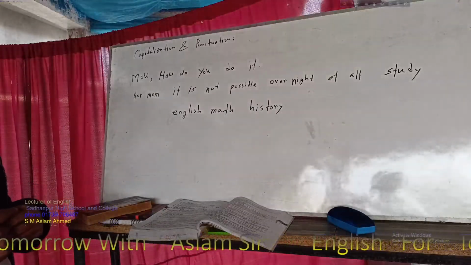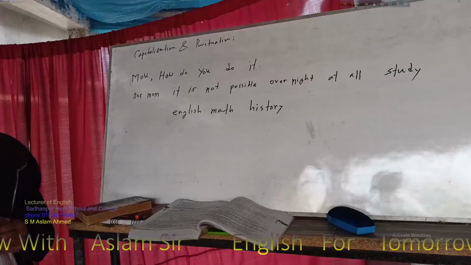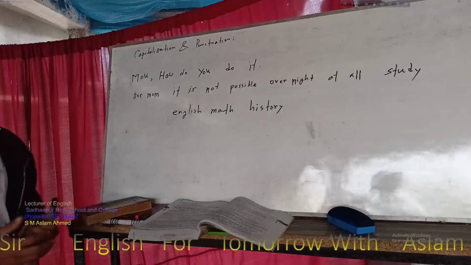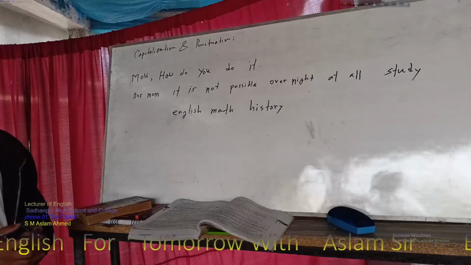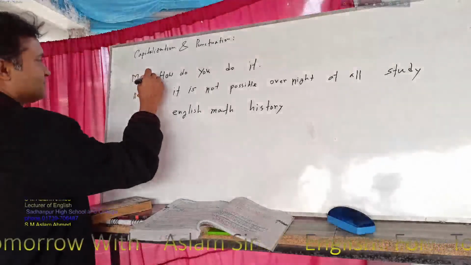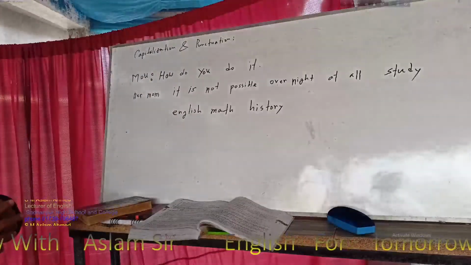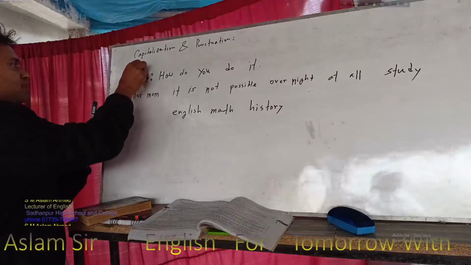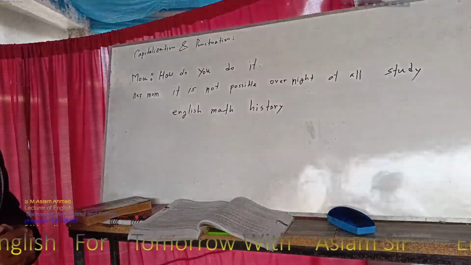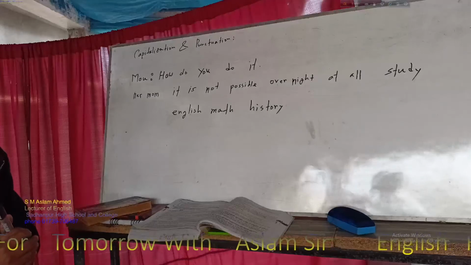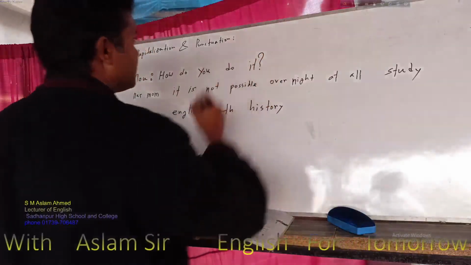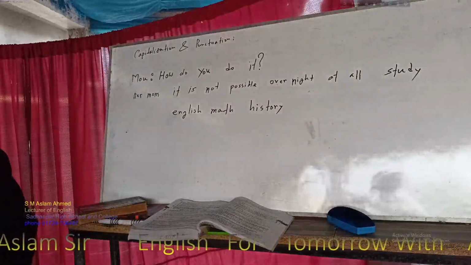But you can see that this is one kind of dialogue. Have you seen? Dialogue. "Oh, how do you do, hi, mother." Okay. So for this reason, you have to use another punctuation mark, the colon. This one is called a colon. Clear? So you have to use it here. And an interrogative marker will come, and after "is" here we can see it is Mo. Okay. Next one, how do you do it? So at the last we can see that this is a kind of interrogative sentence. So for this reason we have to put down the interrogative marker. Clear? So then we can see this sentence is completed.